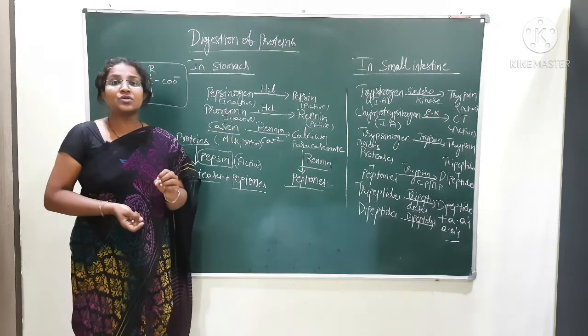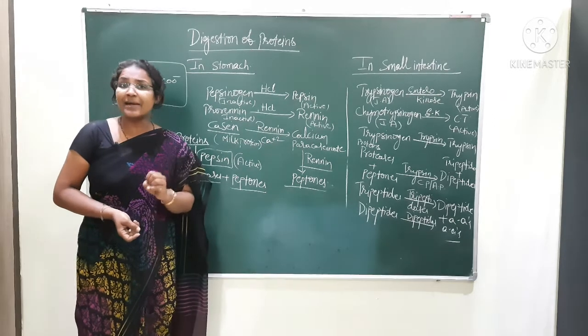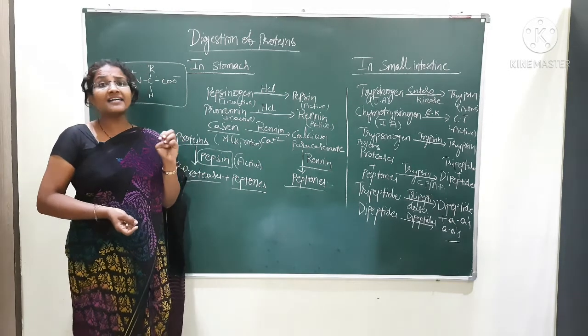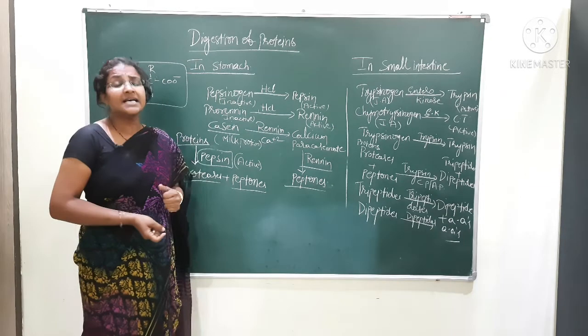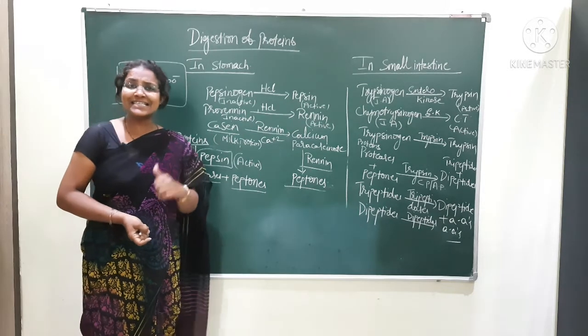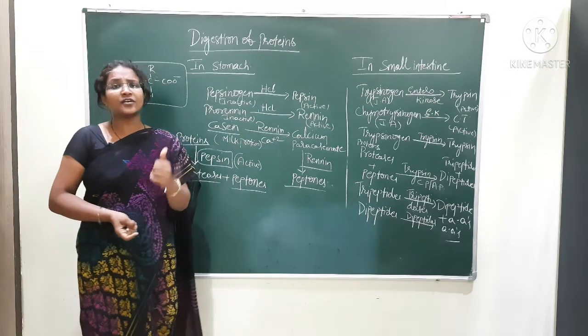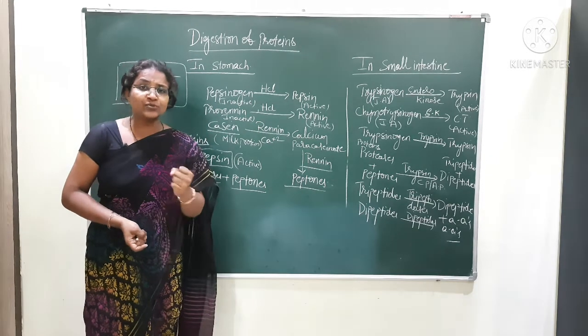What enzymes are present in the intestine? They are secreted by the pancreas: trypsinogen, chymotrypsinogen, carboxypeptidase, aminopeptidase. The intestine produces the succus entericus, also called enterokinase. It acts on trypsinogen and converts it into active trypsin.